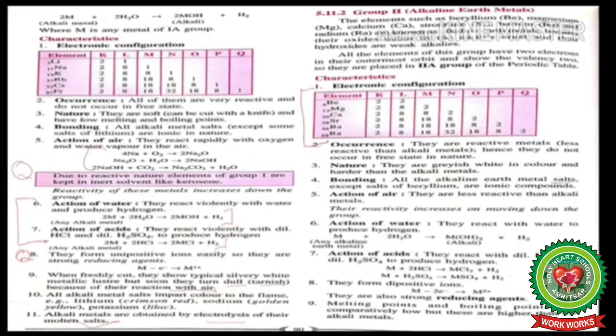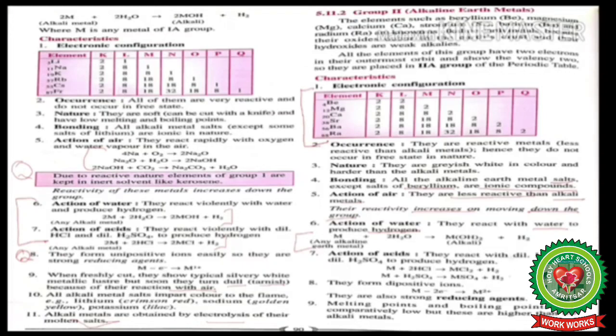All the alkaline earth metal salts except salts of beryllium are ionic compounds. Then is action of air. They are less reactive than alkali metals. Their reactivity increases on moving down the group. Action of water. They react with water to produce hydrogen, and here is a reaction.